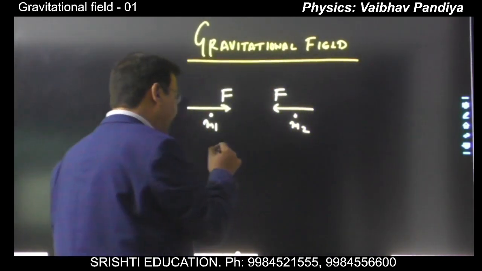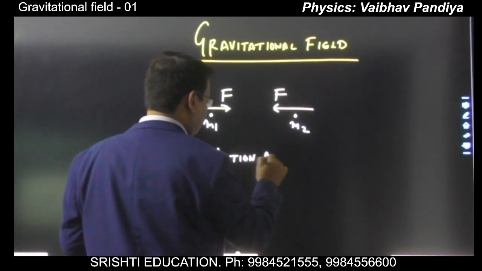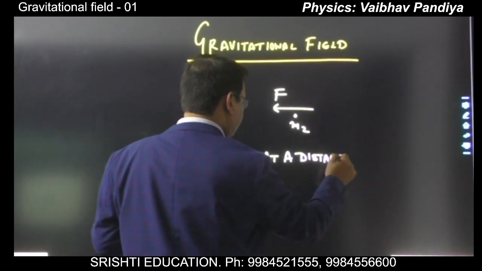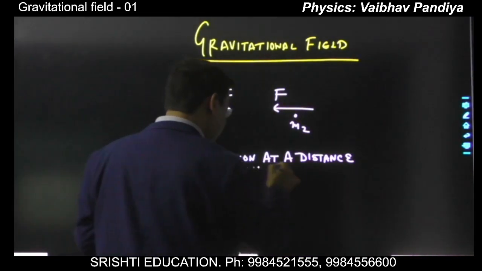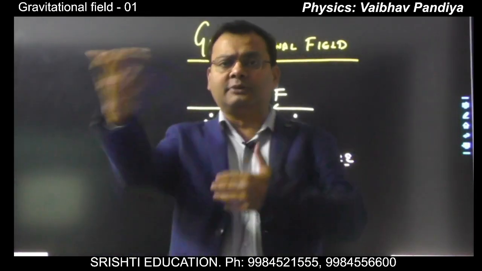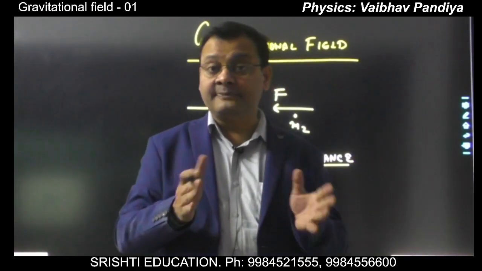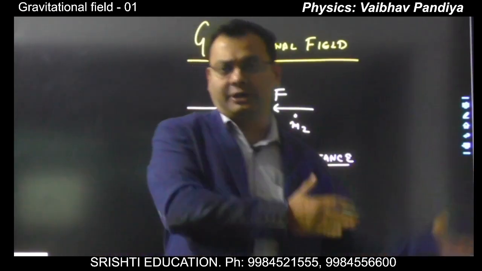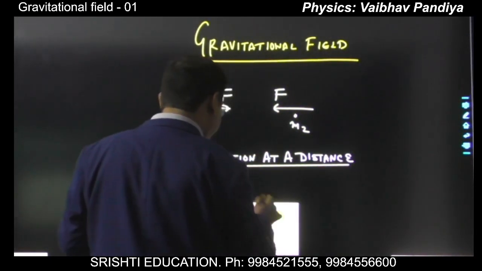Now see, when we take the model that particles are directly applying the force on each other, such a model is called the action at a distance model. In the action at a distance model, one particle transmits the force instantaneously to another particle. It means there is no time taken by the force to be transmitted from one particle to another particle. According to this model, the force is transmitted instantly.